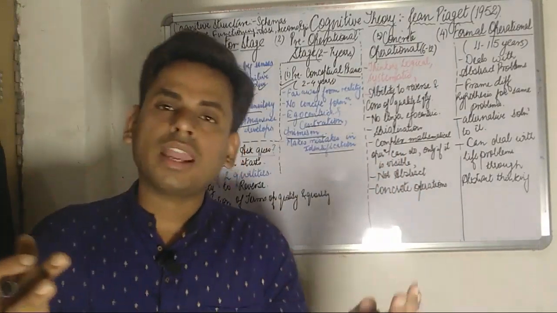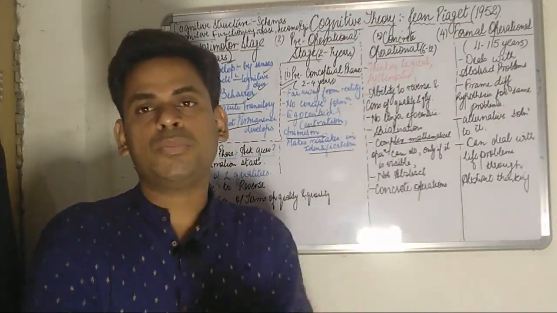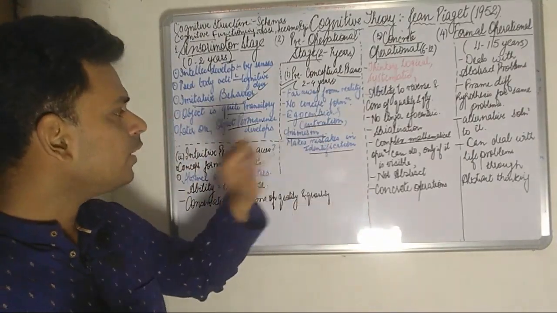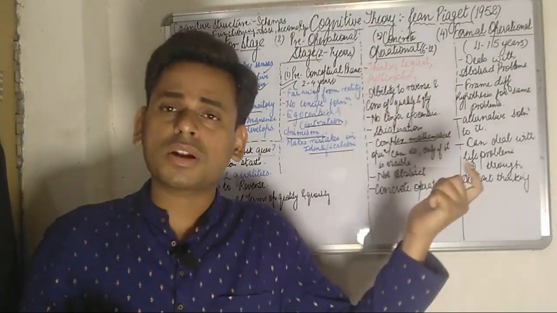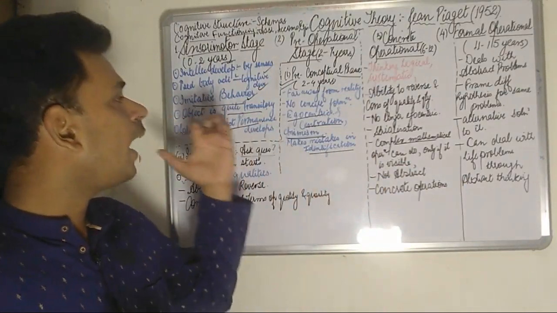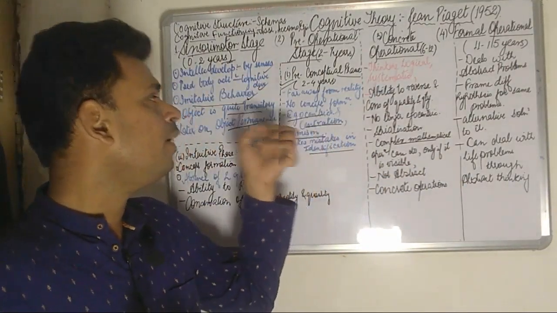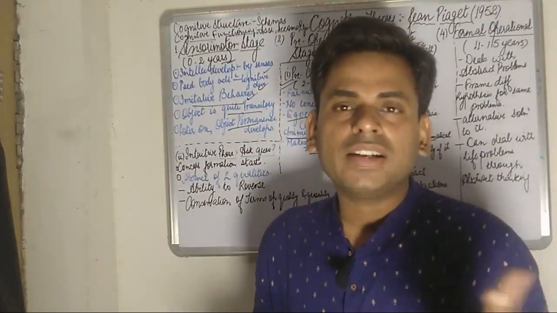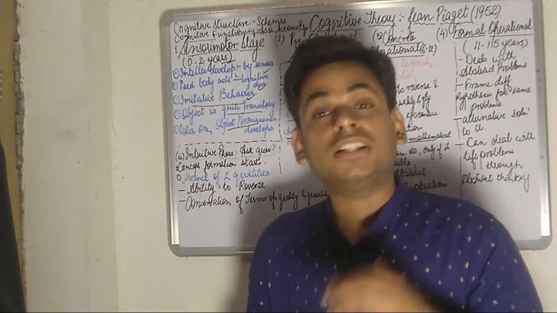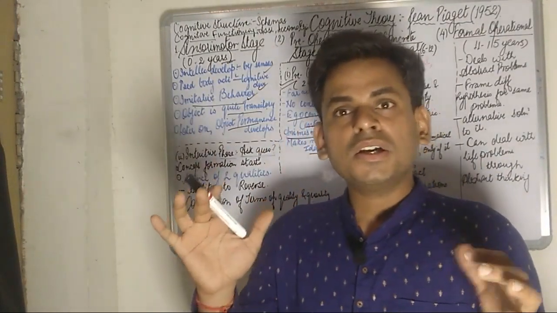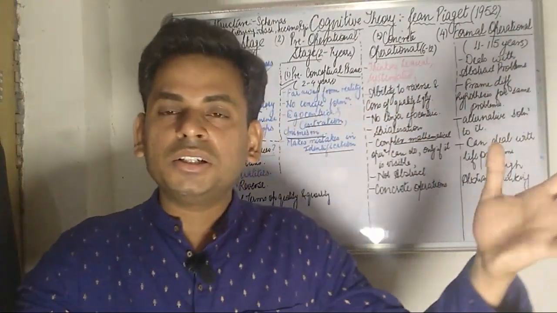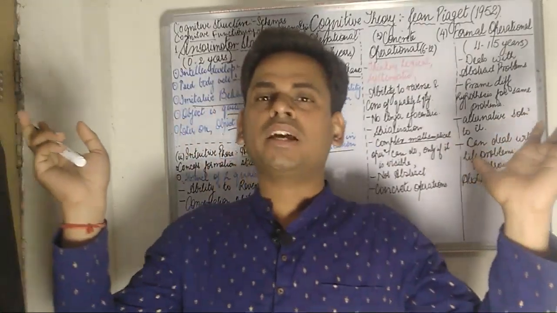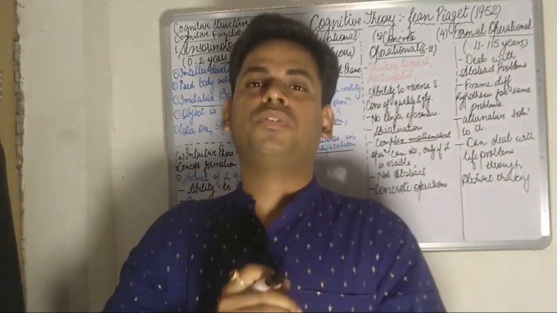So he can take any male person to be his father, or assume any lady to be his mother. The child makes lots and lots of mistakes in identification, and concept formation is very poor. The child is basically egocentric. The word egocentric literally means that the child is looking at the world from his own perspective.